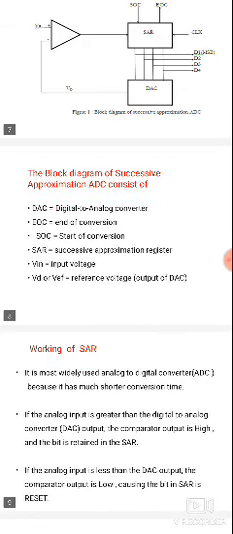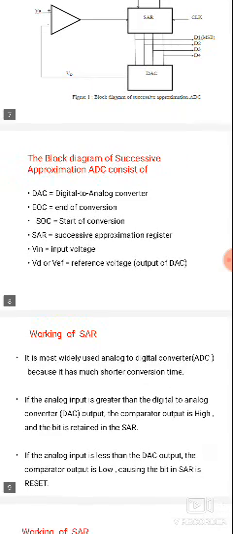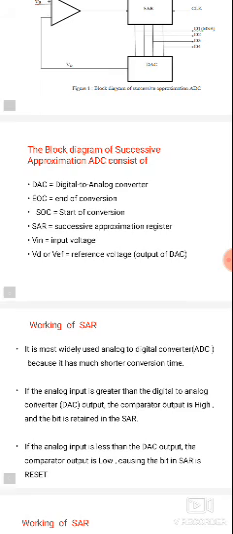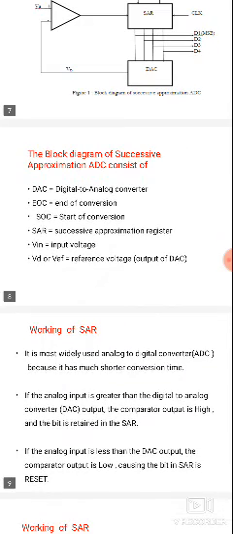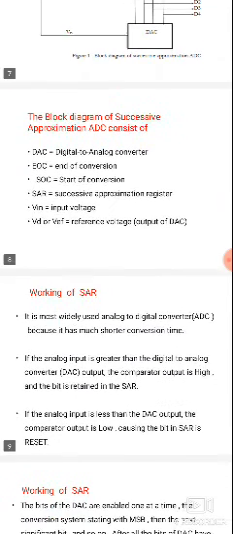How does it work? The successive approximation register type is the most widely used analog to digital converter, ADC, because it has a much shorter conversion time. In the counter type, the conversion time is too large, whereas here the conversion time is too short. So it is the most widely used analog to digital converter because of its shorter conversion time.